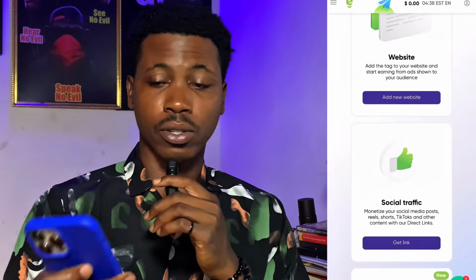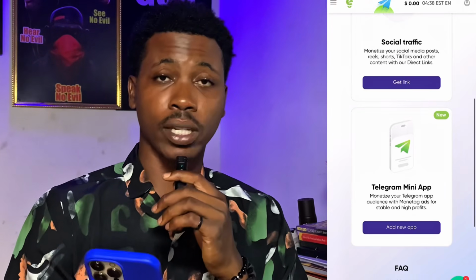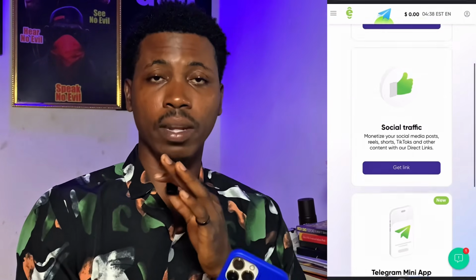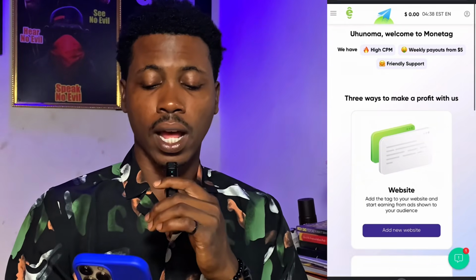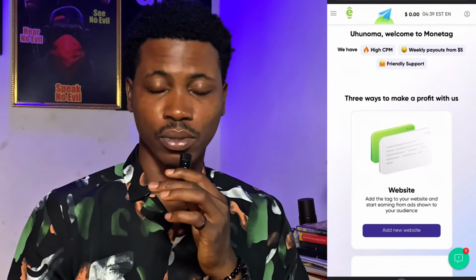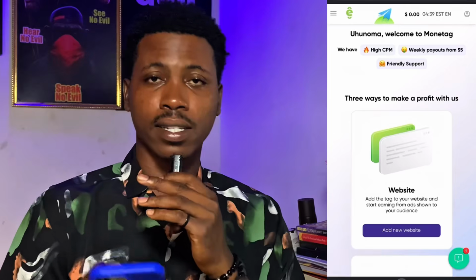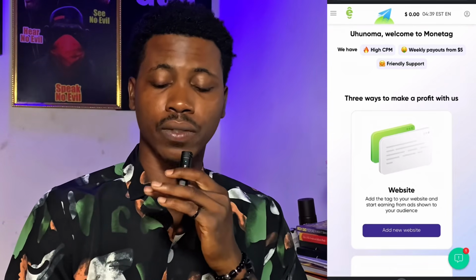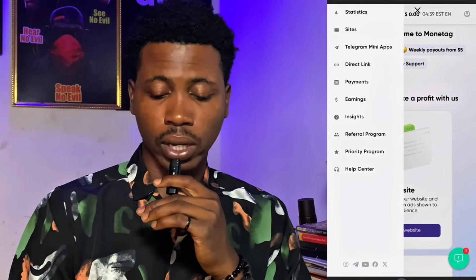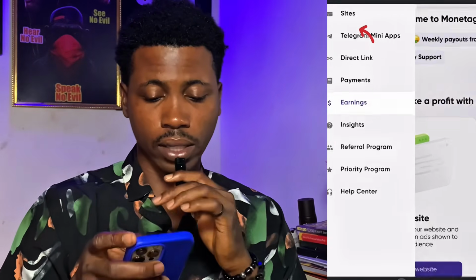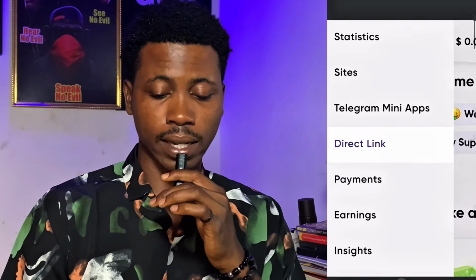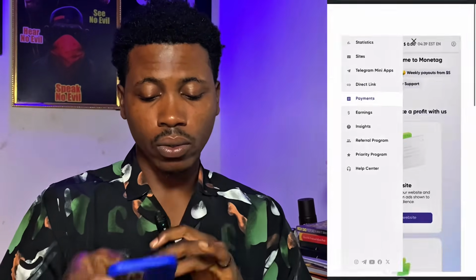If you have a website, you can use the first option. If you have a social media account, Facebook, Instagram, I believe everyone has, you can use the second option, and if you have Telegram, you can use the third option. So let's move down to how you can add sites for monetization on this very platform. If you look at this very top right corner right here, it says site, statistics and site. You're going to click on site, right?